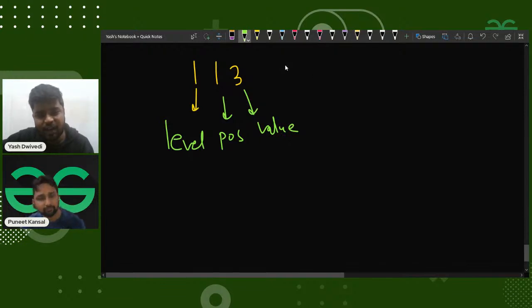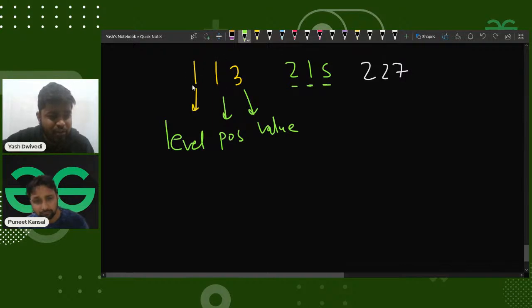Let's say I had something like 2, 1, and 5. This would be its level, this its position, and this the value. Then another one, 2, 2, and 7. For the first level, I do not have positions, because there is just one position, so the position does not matter there. But here the position matters. If I convert this 113 into a node, the value is 3, and since the level starts from 1, it will be at the very first level.